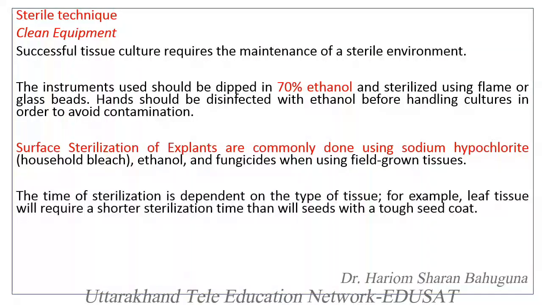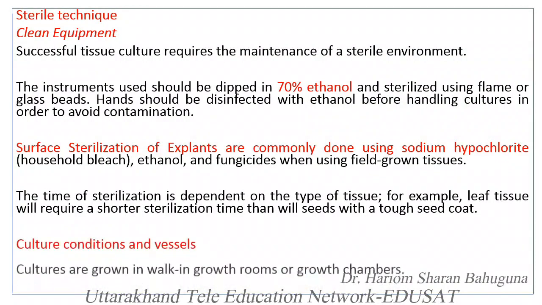The time of sterilization is also dependent on the type of tissue. For example, a leaf tissue that is delicate, that is soft, requires a shorter sterilization time than a seed having a tough seed coat.